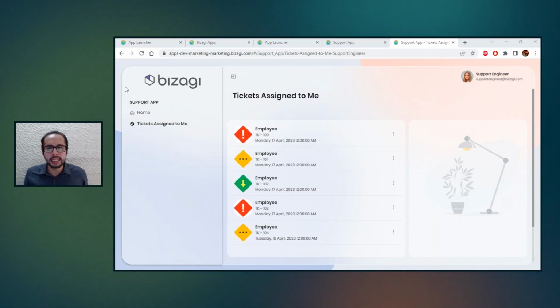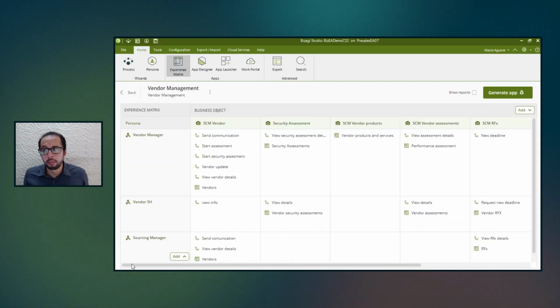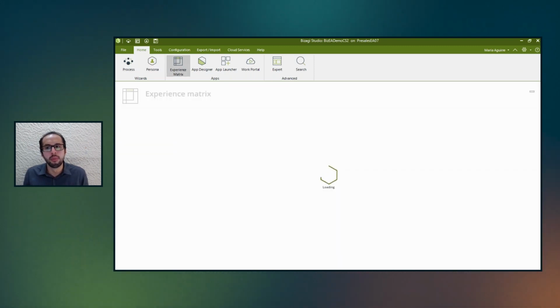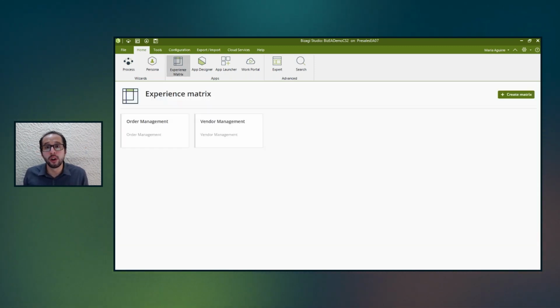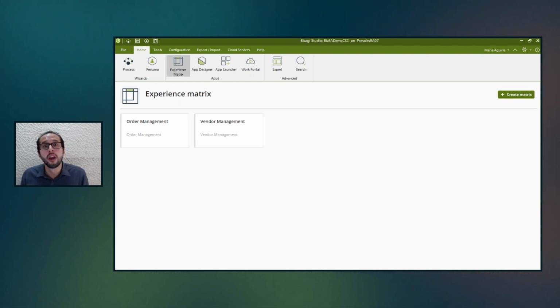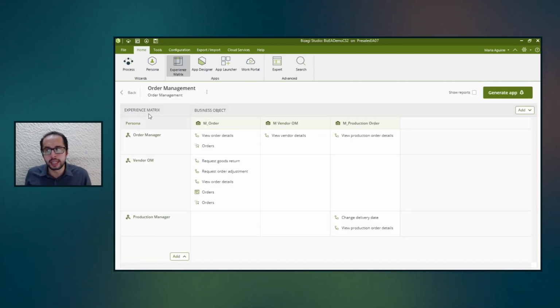So we saw a really simple and quick example in terms of how the experience matrix looks. But what happens if we go to more complex situations? What happens if we go to real processes, real applications, real business situations that can actually have much more elements than this one? So here I have another example, and these are two different applications that we have built for supply management processes. From one side, I have the order management, and from the other one, I have the vendor management.